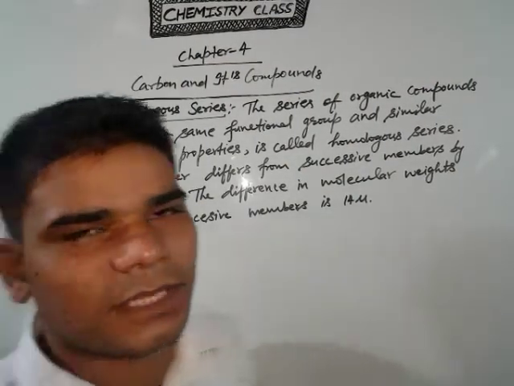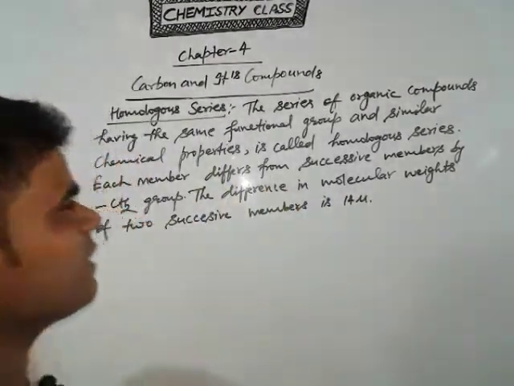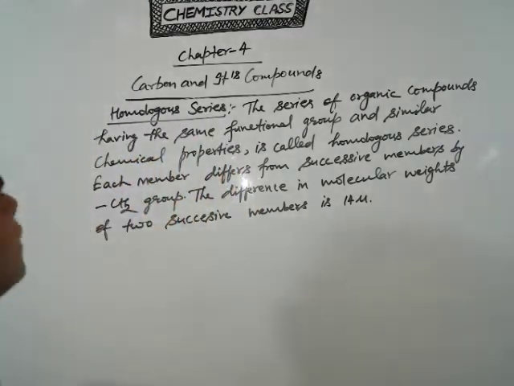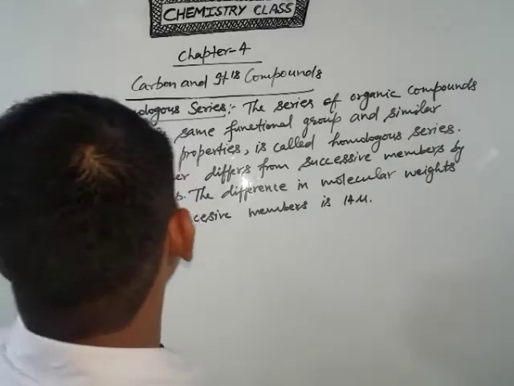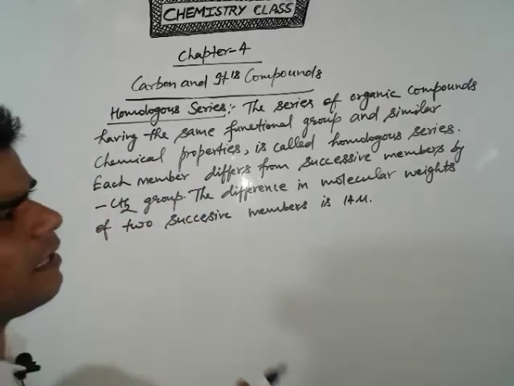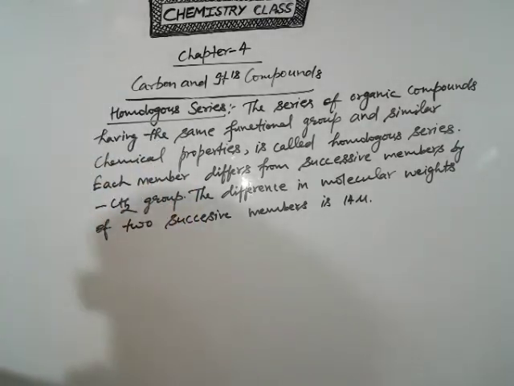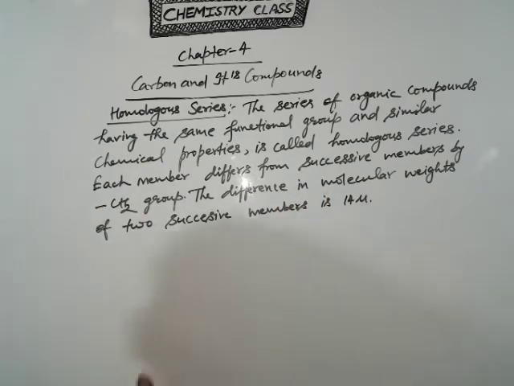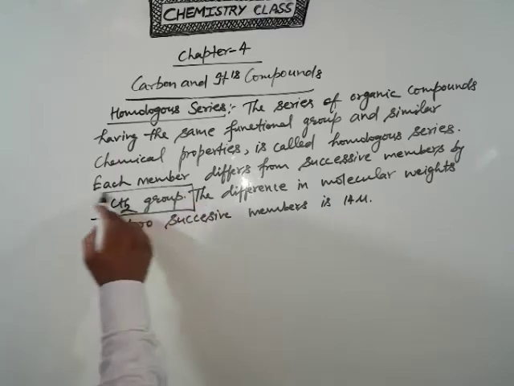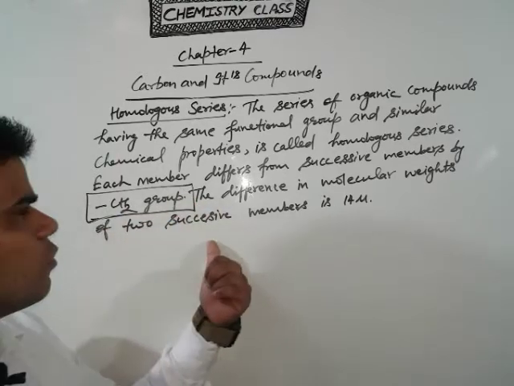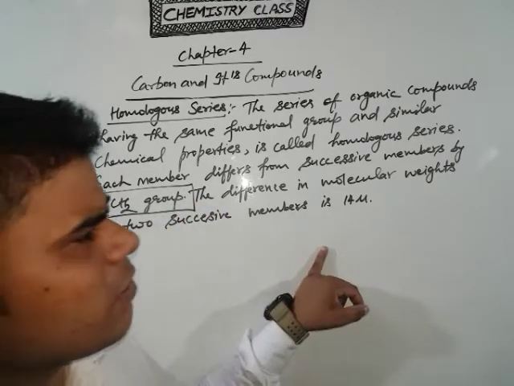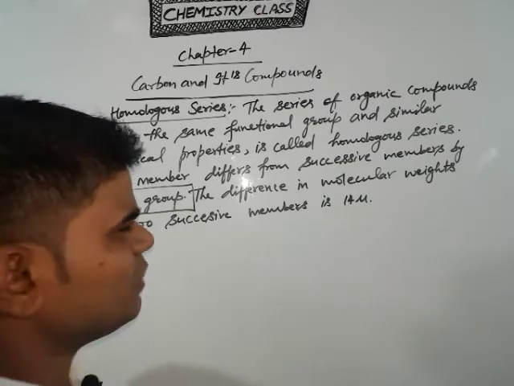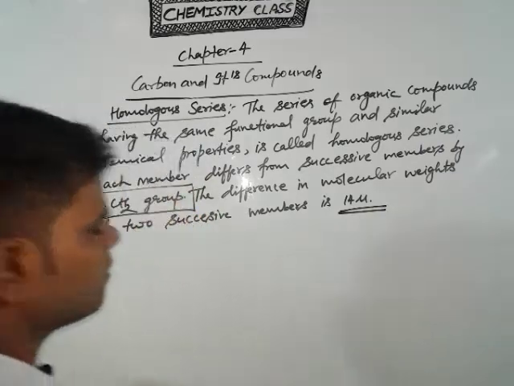Okay students, now come to the homologous series. What is the meaning of homologous series? If organic compounds have the same functional group and similar chemical properties, they form a homologous series. Each member differs from successive members by a CH2 group. So the difference is a CH2 group. The difference in molecular weight of two successive members is 14 u, the unit of molecular mass.